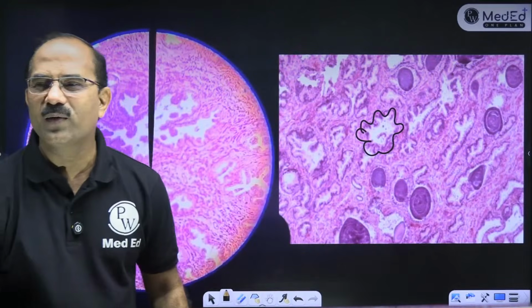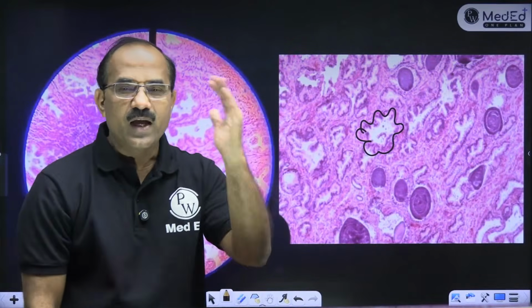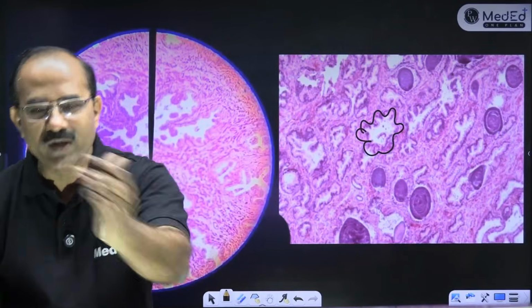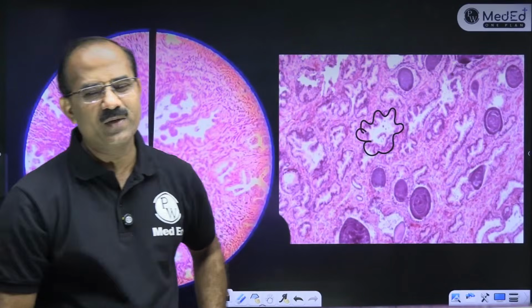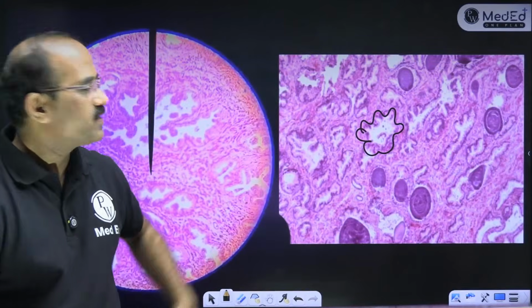fibromusculoglandular organ. What is this? Come on, can you guess this? A fibromusculoglandular organ. Yes, that is prostate. Very good, Manas, Akshat. Yes, this is prostate.